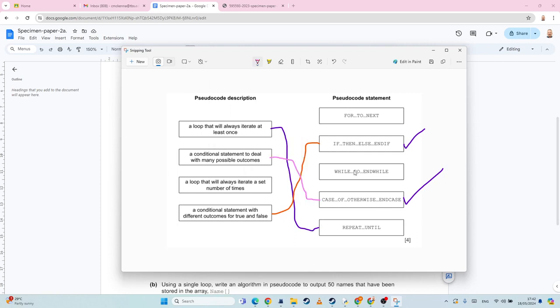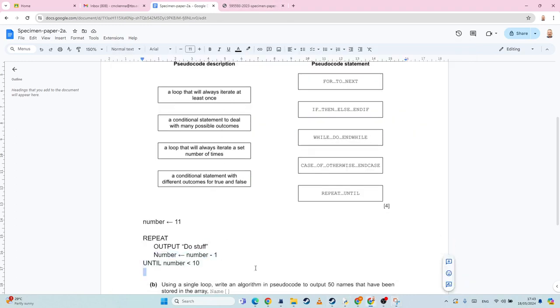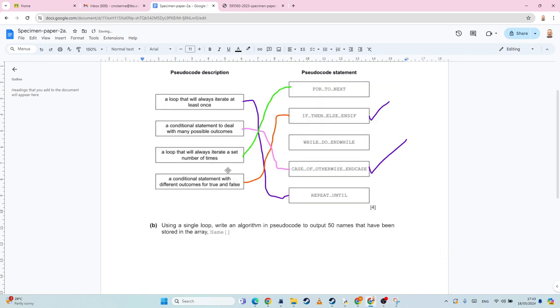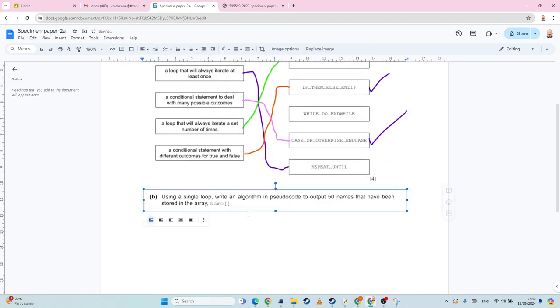Now that leaves us with this here. So, a loop that will always iterate a set number of times. If we know how many times we are going to repeat, it should be a for loop or a count controlled loop. So I suspect that that is going to be our answer for this part. So let's stick that into this document here. Okay, I think that's going to be the answer for that one.